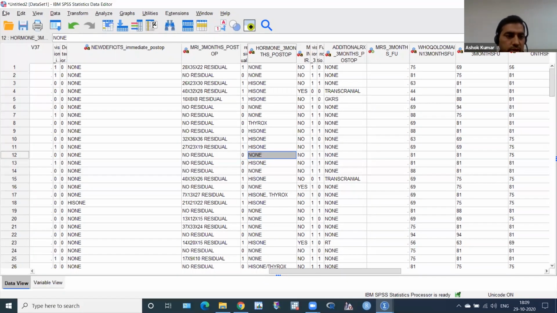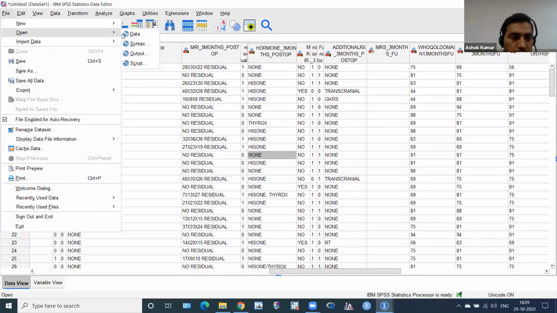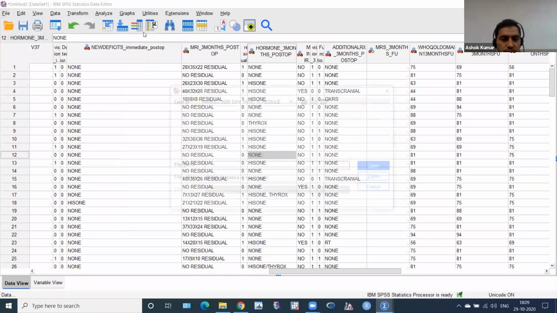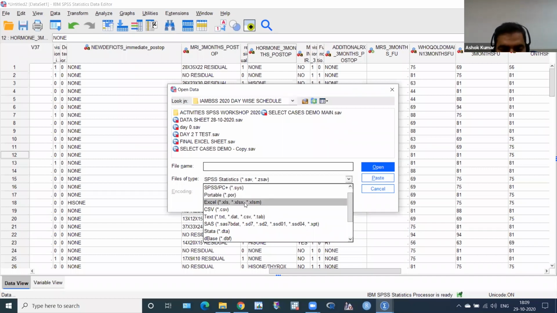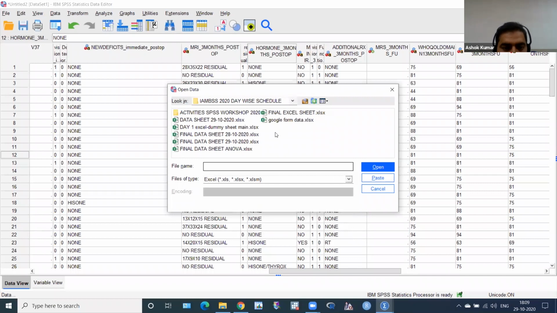Then again I have to click here, open new data, and then click SPSS statistics, then Excel, because this is in Excel. I know where my Excel sheet is. Here is my Excel sheet, data 29. Then open.